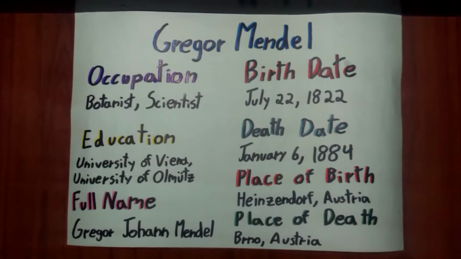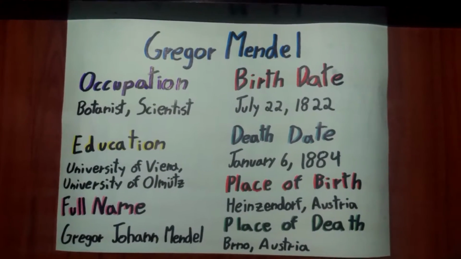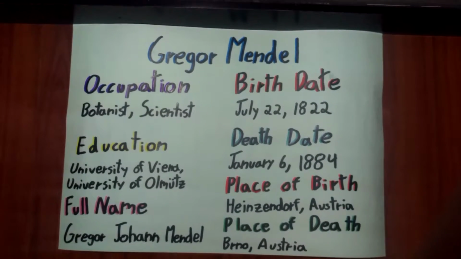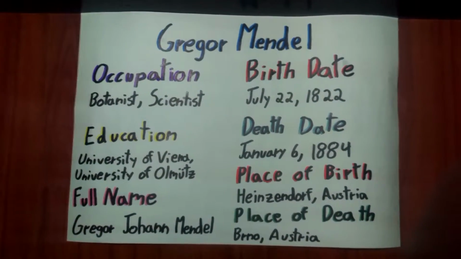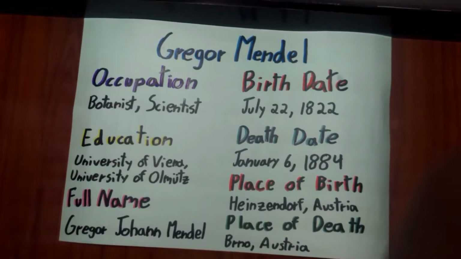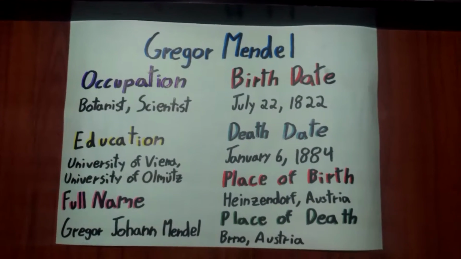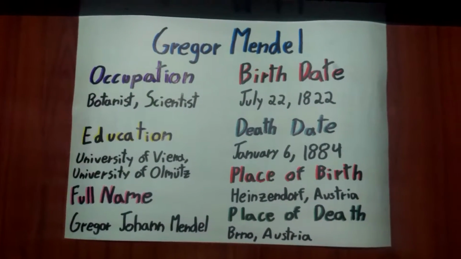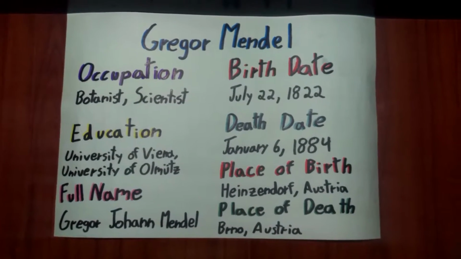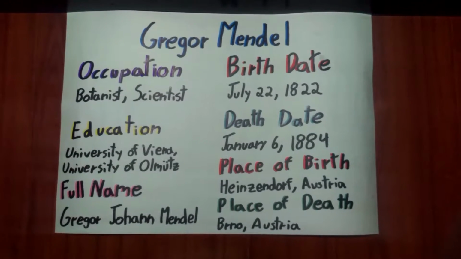Gregor Mendel. Gregor Mendel was born on July the 22nd of 1822. His full name is Gregor Johann Mendel. He studied at the University of Vienna and the University of Olmütz. His occupation was botanist and scientist. He was born in Heinzendorf, Austria, and he died on January the 6th of 1884 in Brno, Austria.